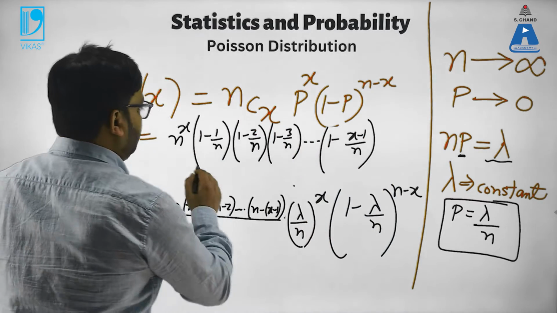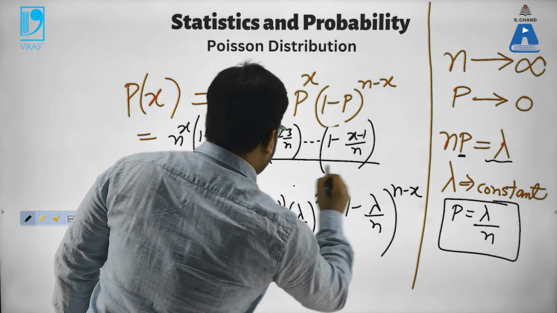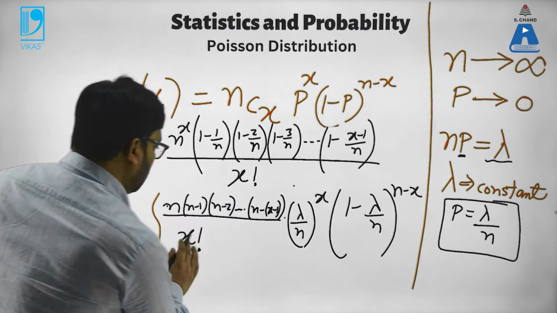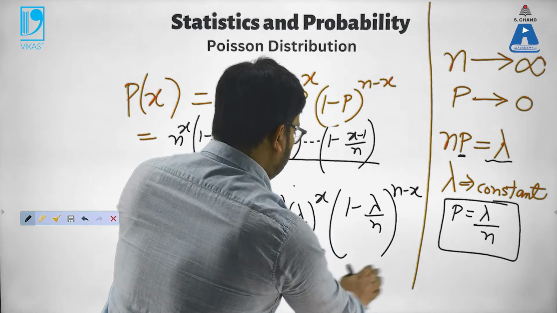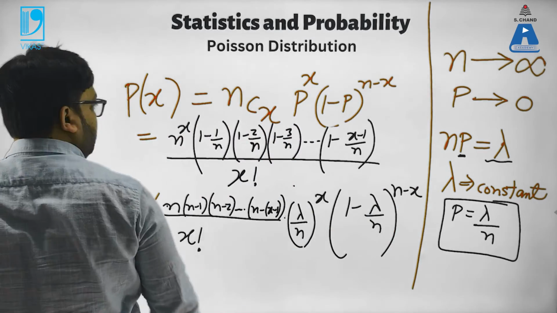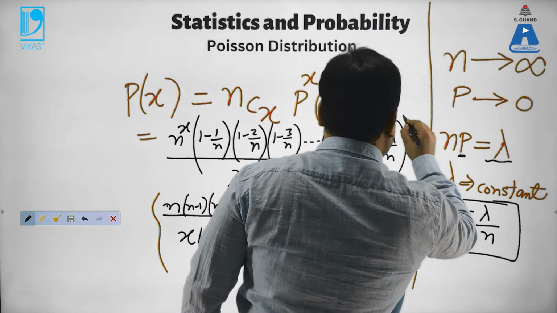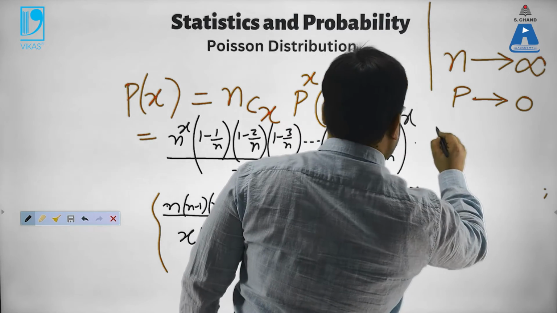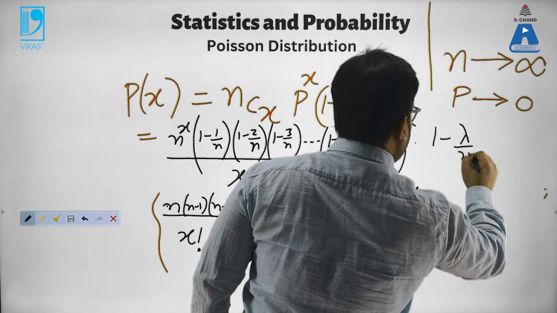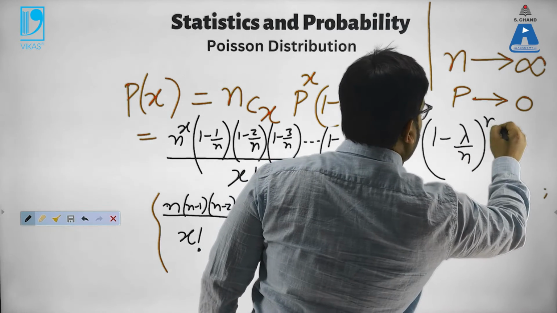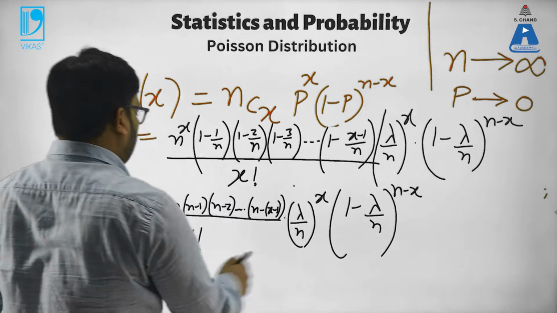This is this part here. There is an x factorial in the denominator, and I'll write the rest as they are: (lambda upon n) to the power x times (1 minus lambda upon n) whole to the power n minus x. This is what I have.